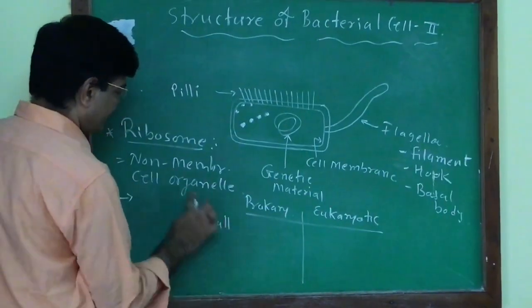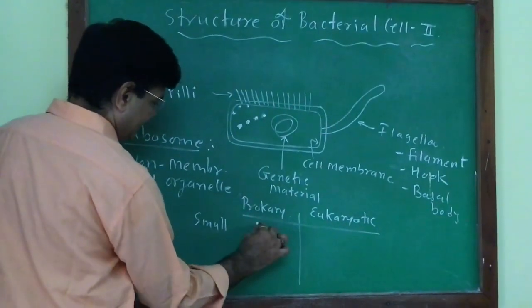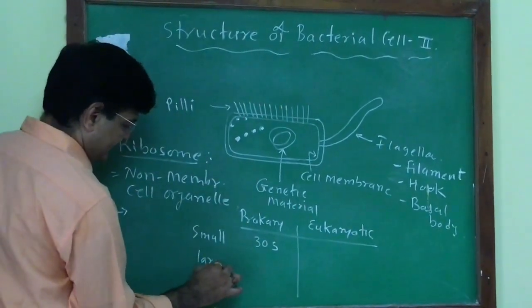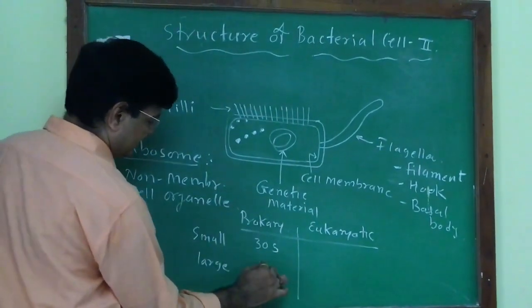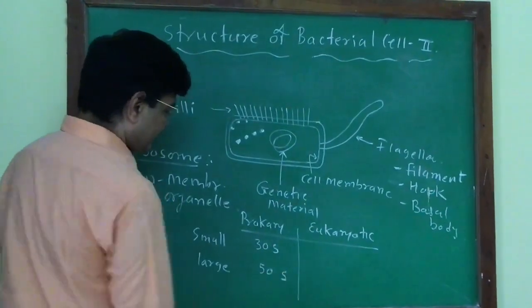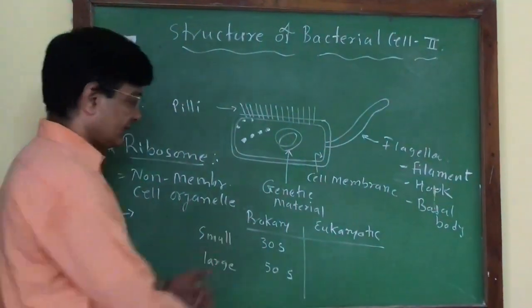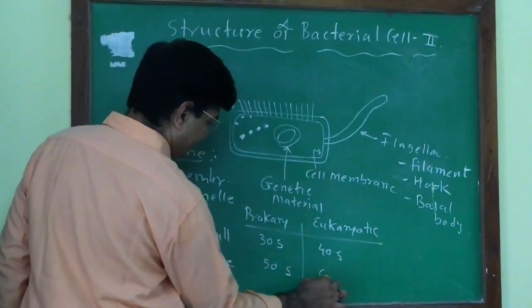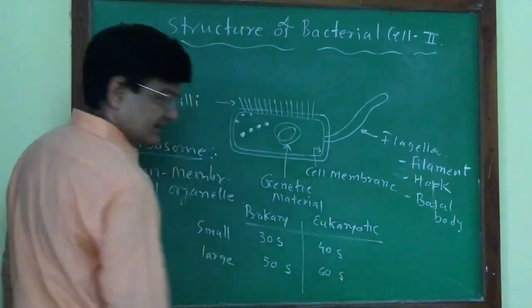The small subunit in the prokaryotic cell is 30S and the large subunit of the ribosome is 50S. In the same way, in eukaryotic organisms, the small unit is 40S and the large unit is 60S.